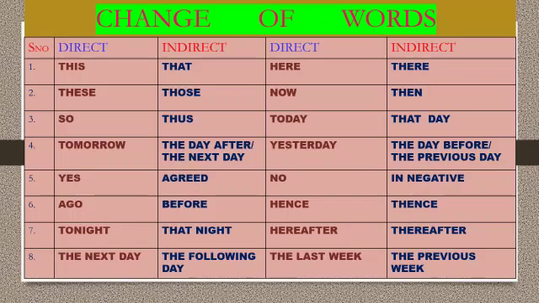"Yes" should be changed to "agreed". "Ago" should be changed to "before". "Tonight" becomes "that night", "the next day" or "the following day" in indirect speech. Similarly, "here" in direct speech should be changed to "there" in indirect speech. "Now" becomes "then", "today" becomes "that day", and "yesterday" becomes "the day before" or "the previous day".